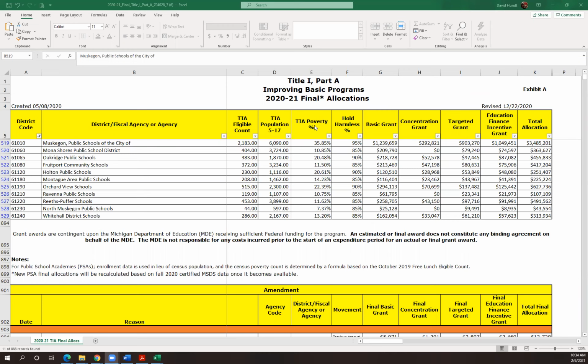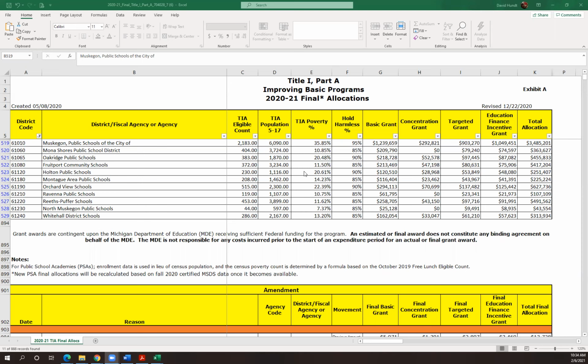So I want to talk about all the different things that are going across right here. I'm going to start with these two. So this is the Title I eligible count and the Title I population ages 5 to 17. And if you were to compare them to your most recent count or last year's count and maybe your free and reduced lunch numbers, you'd say, I have no idea where these numbers came from because they look nothing like our district. A lot of districts will say, we have more kids than that. We have more kids that are eligible. Or we have a population that's much less than what they're saying our Title I population is.